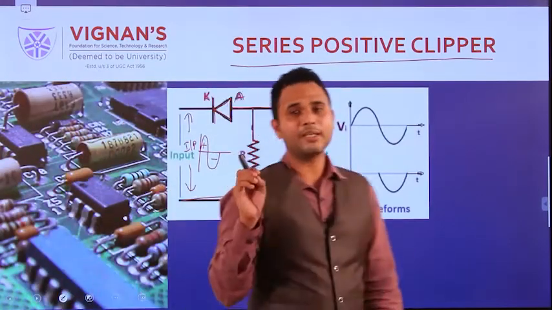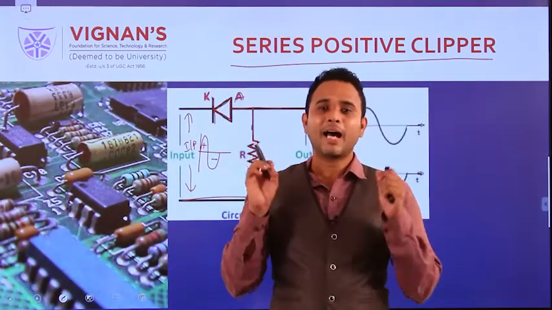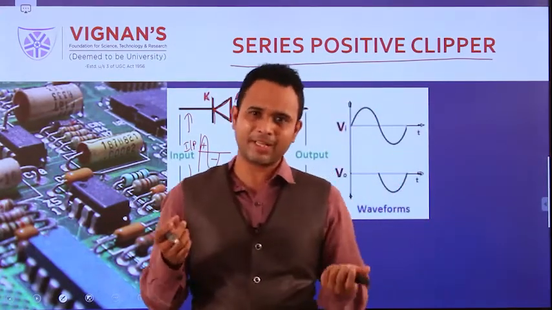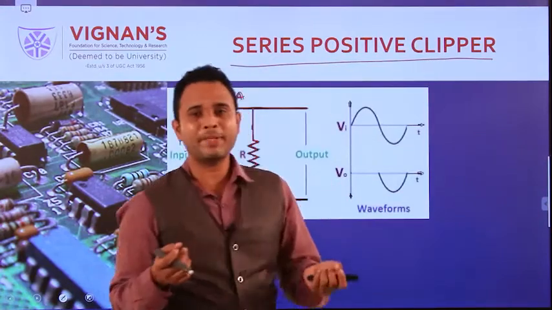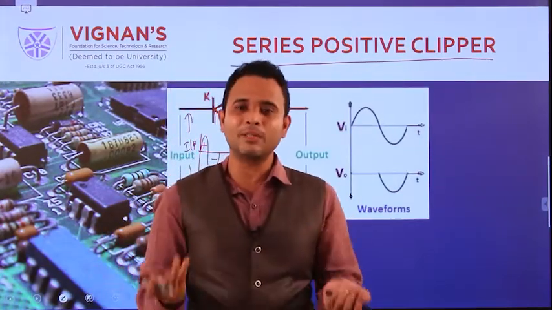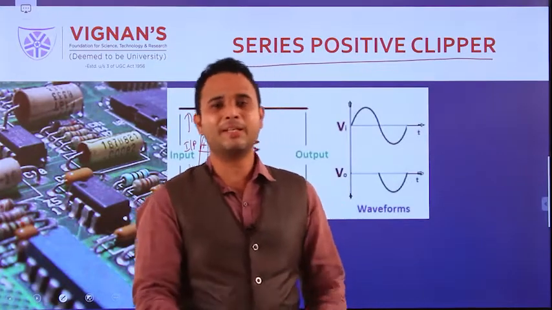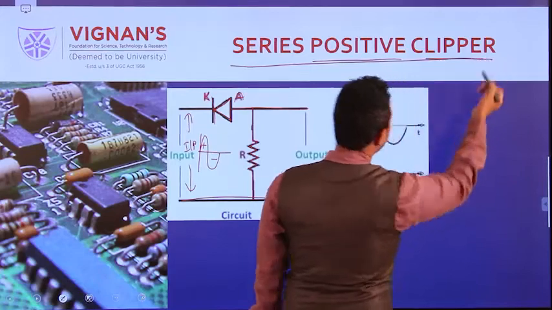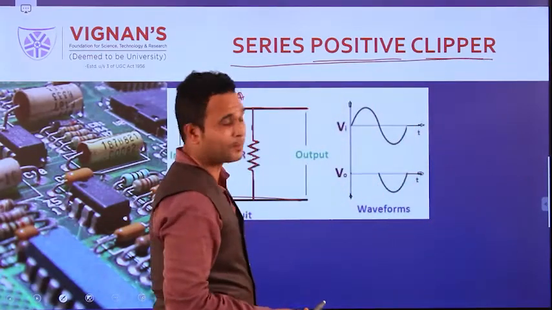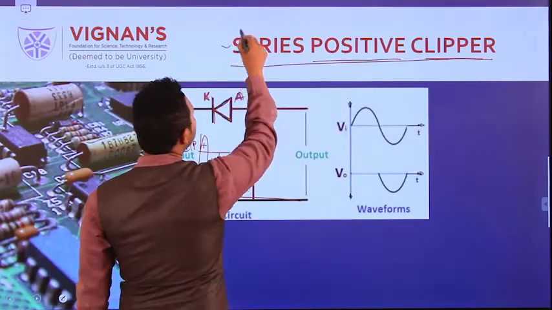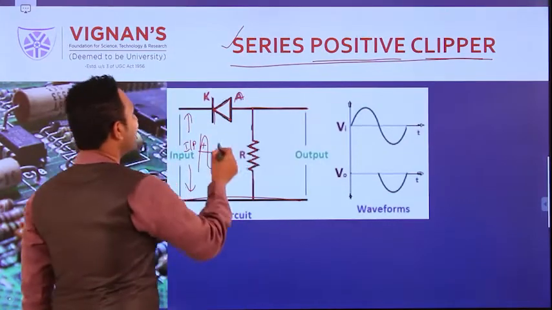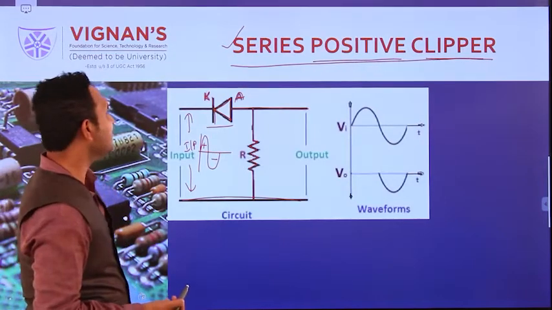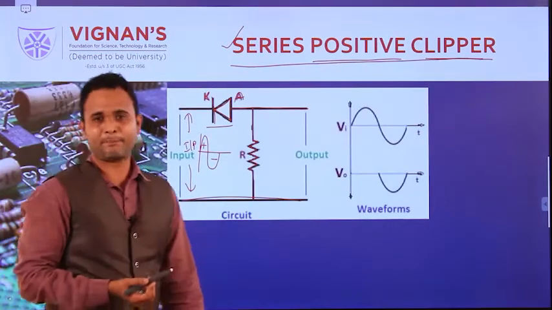Why is it called a series positive clipper? How do we remember what a clipper means? A clipper removes the unwanted part. A positive clipper removes the positive side, meaning it removes the positive peak. That's why it is called a positive clipper. And it is called series because the diode is connected in series. That's why we name this the series positive clipper.